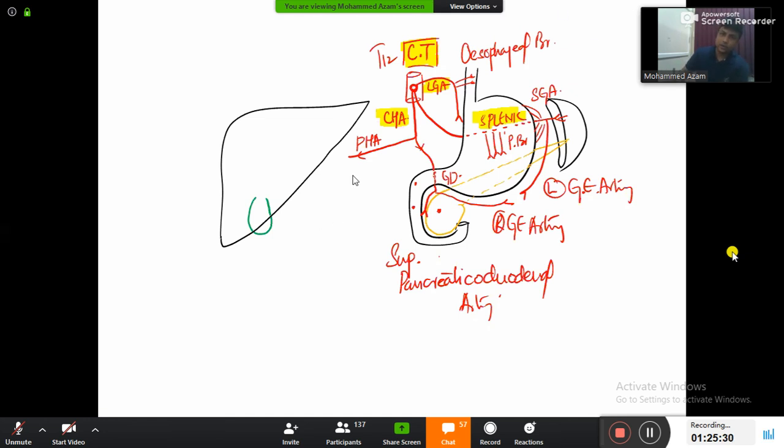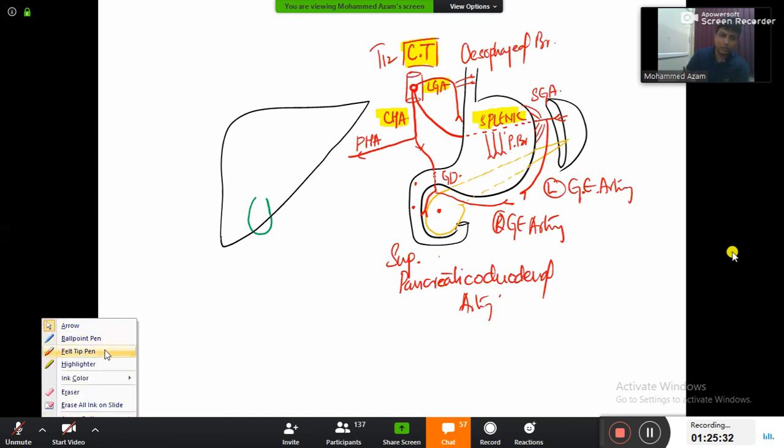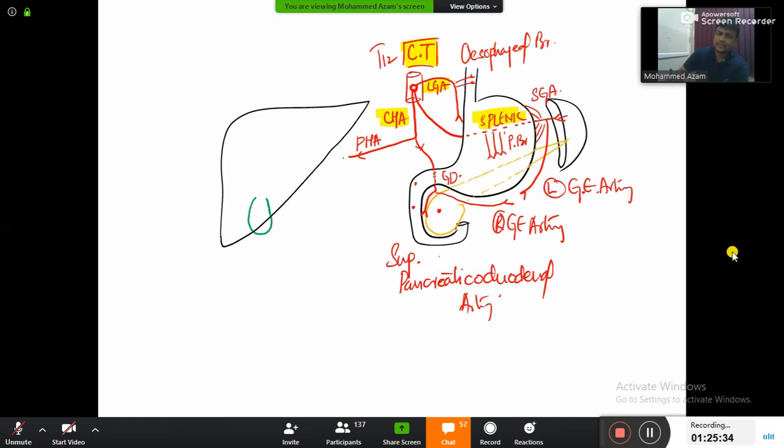And now welcome to the proper hepatic artery. Proper hepatic artery is going towards the liver, and this is the easier one, guys. After going towards the liver, it will be dividing into two branches. One will be the right hepatic artery, another one is the left hepatic artery.